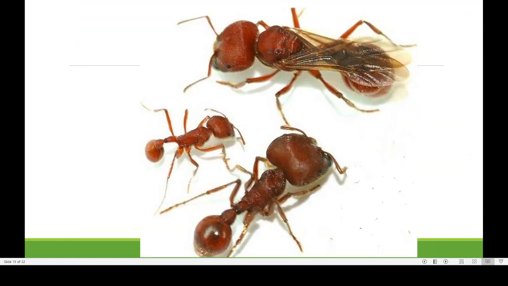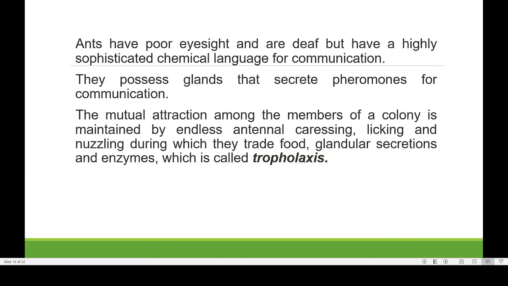So here you can find different types of ants also. This is another species of ant. Ants usually have wings, but after the mating is over, these wings are gone. Then ants have poor eyesight and are deaf. Their eyesight is very poor and they cannot hear any sound, and they have a highly sophisticated chemical language.